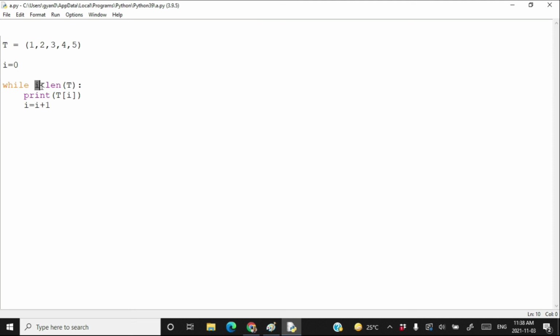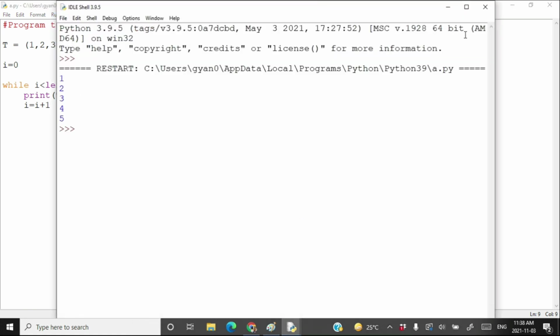Then you check if 2 is less than length of tuple or not. Yes, it is. Then print T[2] and increase the value of i to 3. Similarly, when you are at index number 4, then you check if 4 is less than 5 or not. Print T[4], that is 5, and increase the value of i to 5. Now 5 is not less than 5. Therefore, this loop comes to an end. Run module, and here we have the same output.